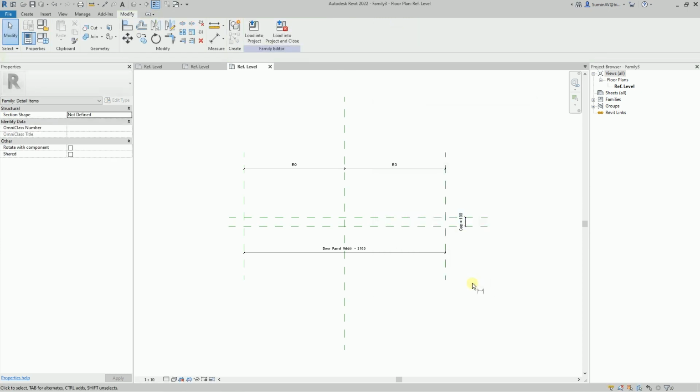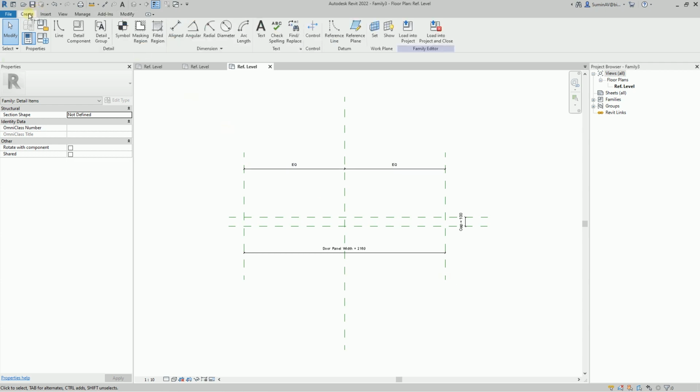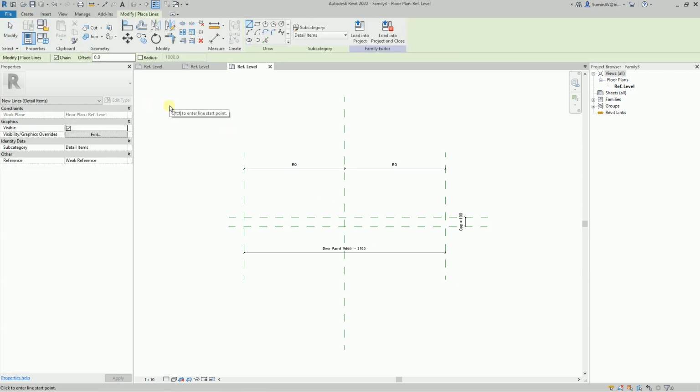Now we will draw a line that will represent the opening door. To do this, select the Line command on the Create tab. In the line creation process, you can immediately specify a subcategory for it on the ribbon. I'll leave the default subcategory for now. Draw a line from a point of the reference plane's intersection. When I move my mouse cursor over this point, both planes are highlighted, and an anchor symbol appears. Let's create a line of arbitrary length.